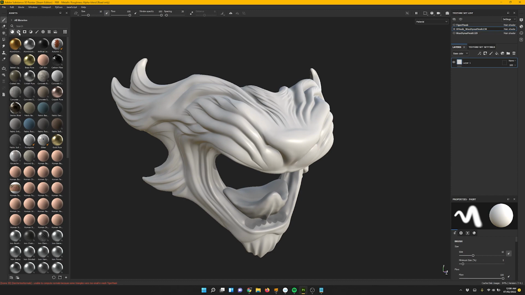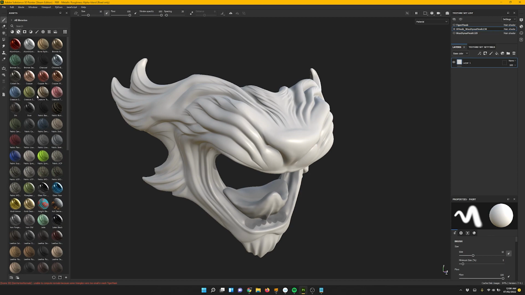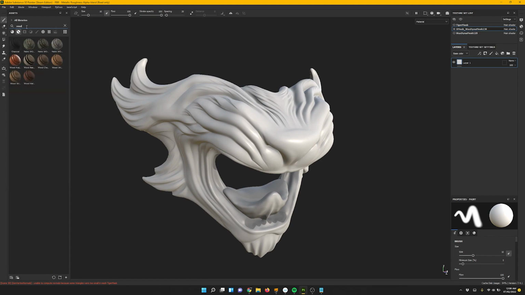So we want to use some smart materials. Layers are like a single layer, and smart materials is a composition or a group of layers which does something cool usually. But in here we're going to search for wood, and all sorts of stuff comes up.